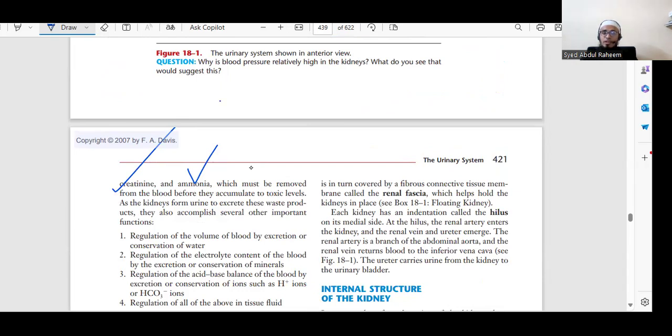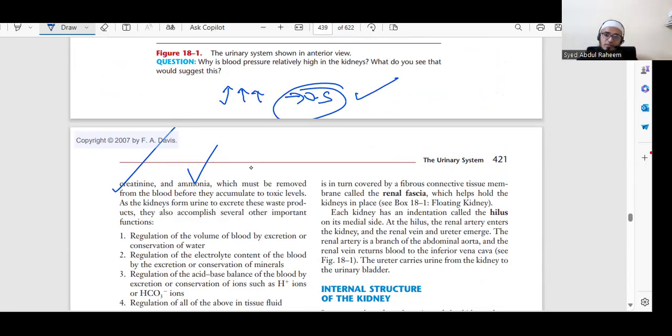If they increase in the body, it means the urinary system is not working properly. So we have to remove the metabolic waste products from the body.